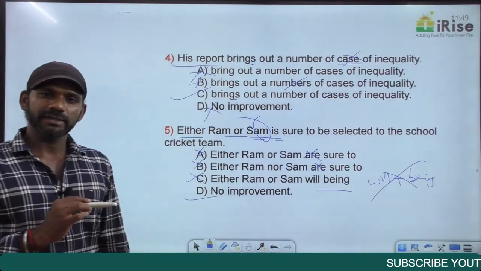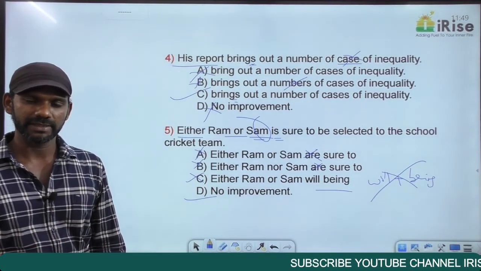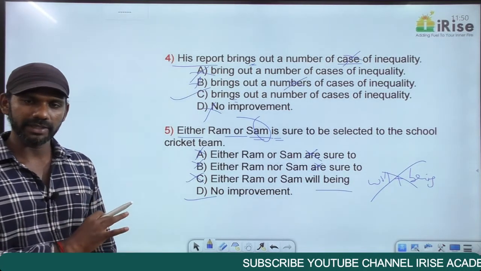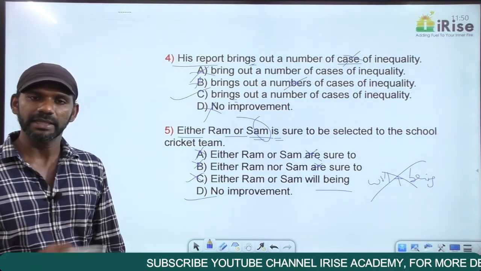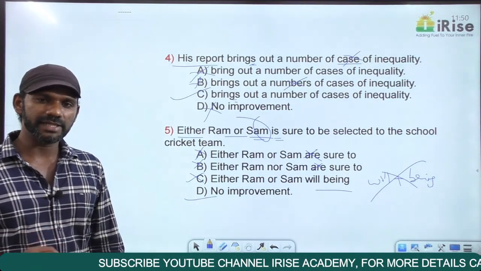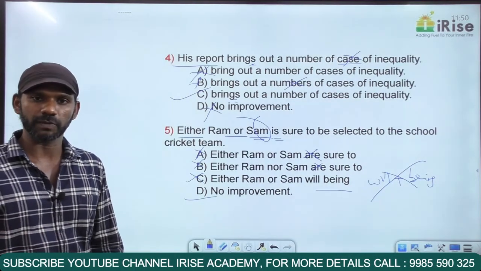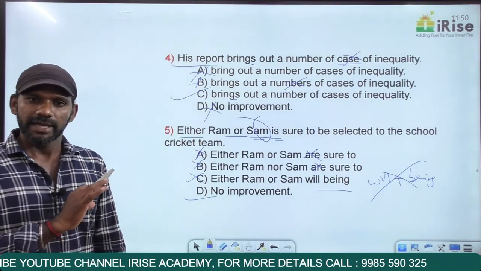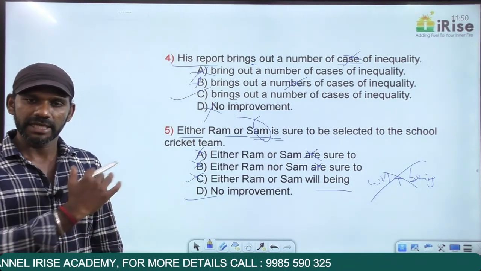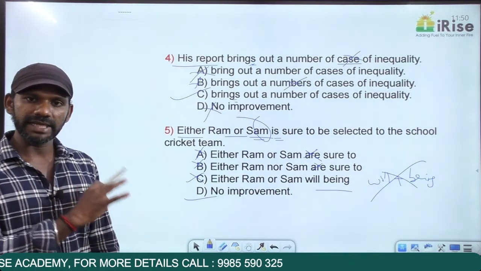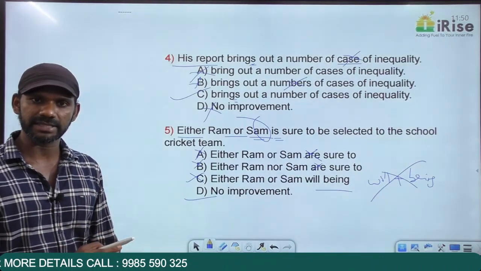So we have eliminated options based only on the rules we discussed in subject-verb agreement. This exercise was on that topic. We'll go topic-wise, as I told you. We'll complete the rules, then do an exercise on that topic. Once we complete the basics and the exercises of all the topics, we'll club all the topics together, do the previous questions and do some kind of workshop. Hope it's very clear to you. When you go for a question on grammar, first think about the basics of this topic. I have taken you through the rules in detail. We have done exercises on almost all the rules, eliminating options based only on the concepts we discussed. Thank you.